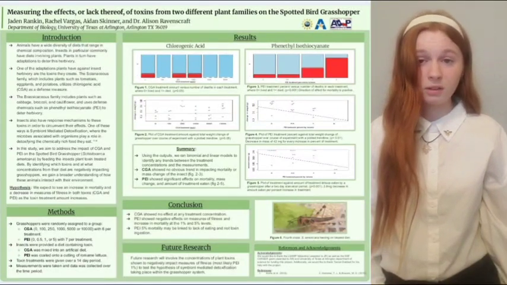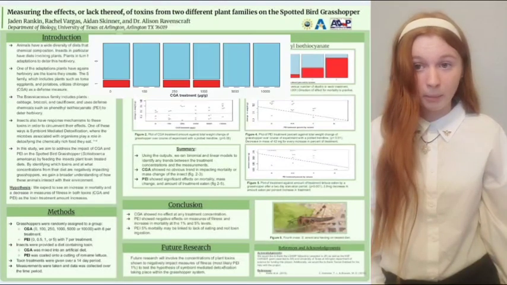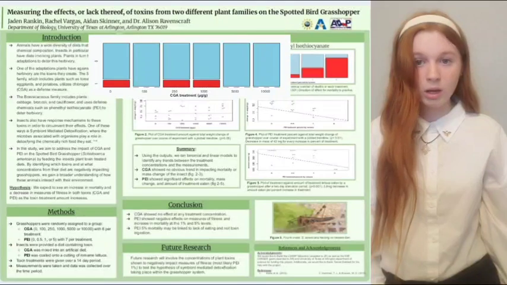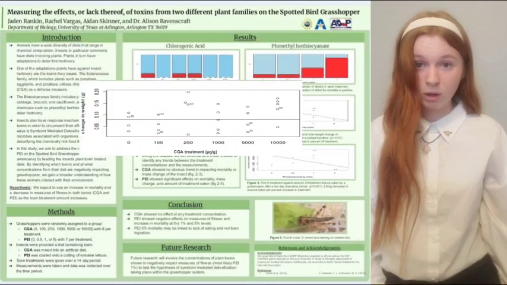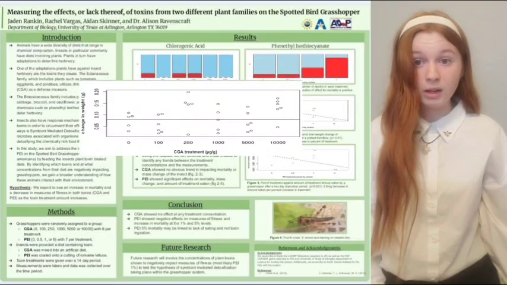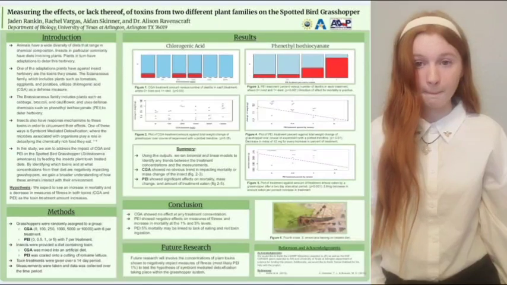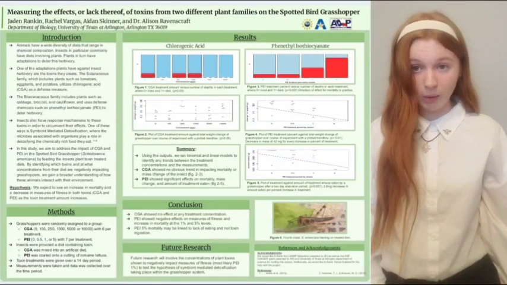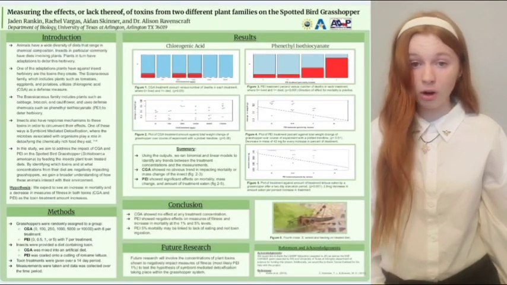The results of this experiment are very different depending on which toxin the grasshoppers were fed. In Figure 1, number of deaths in the experiment is shown, and there was no significance in death against the treatment amount of CGA. The same goes for Figure 2, where the CGA treatment is plotted against the total weight difference of the grasshopper over the course of the experiment. For the PEI treatments, however, the results are significant across the board.